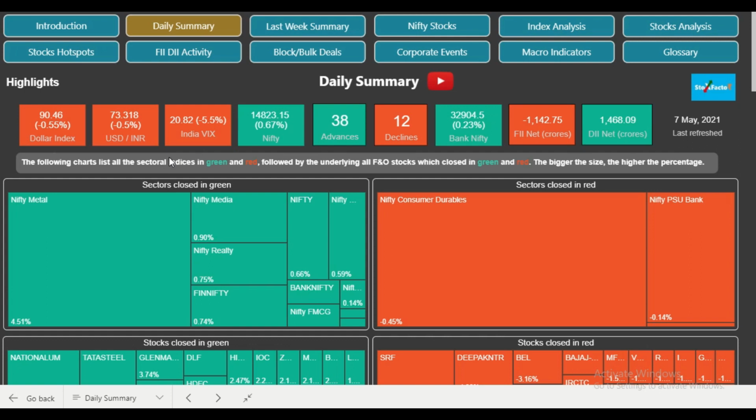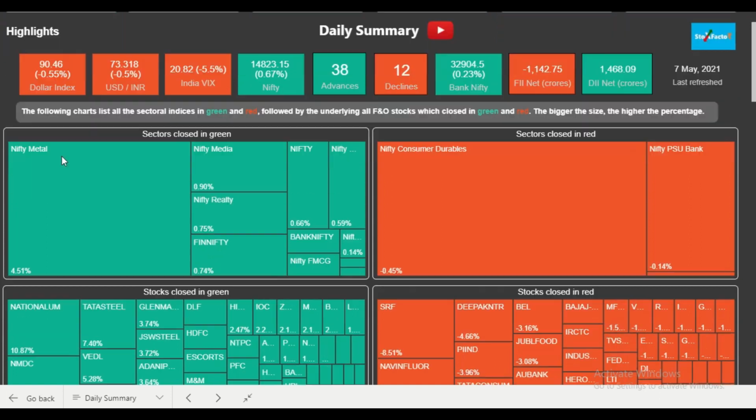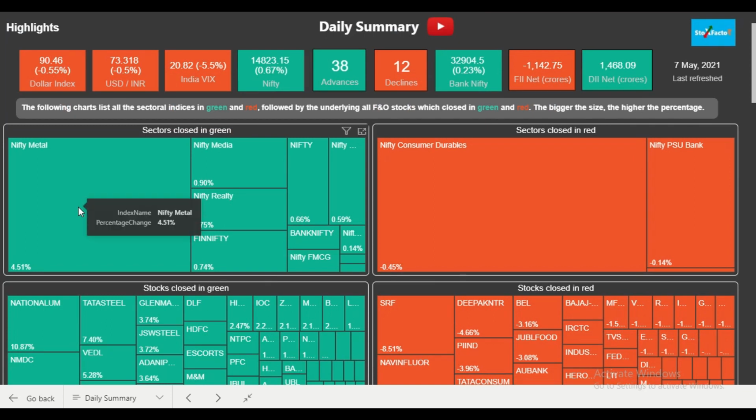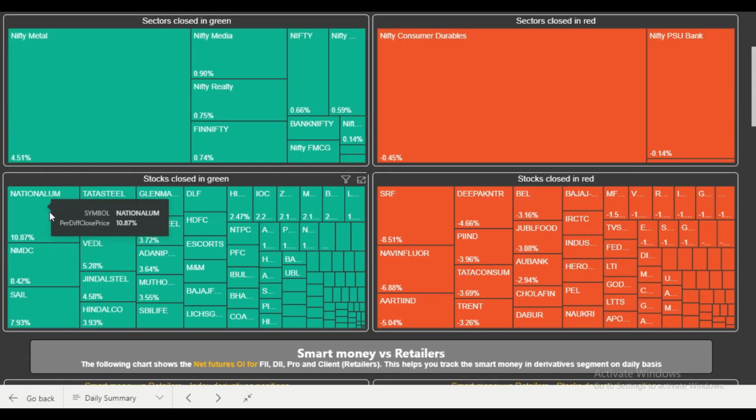So right now we are already on the daily summary page. And let's see what happened first in the metal sector. As we were discussing, this particular stock, that is National Aluminium Company, is part of the Nifty Metal Index. As you can see, last week the Nifty Metal Index gave a fantastic run of around 4.51%. So the index has almost rallied 4.5%. And you can see that on last Friday, National Aluminium stock ran about 10.87%. That is an 11% jump in one day.